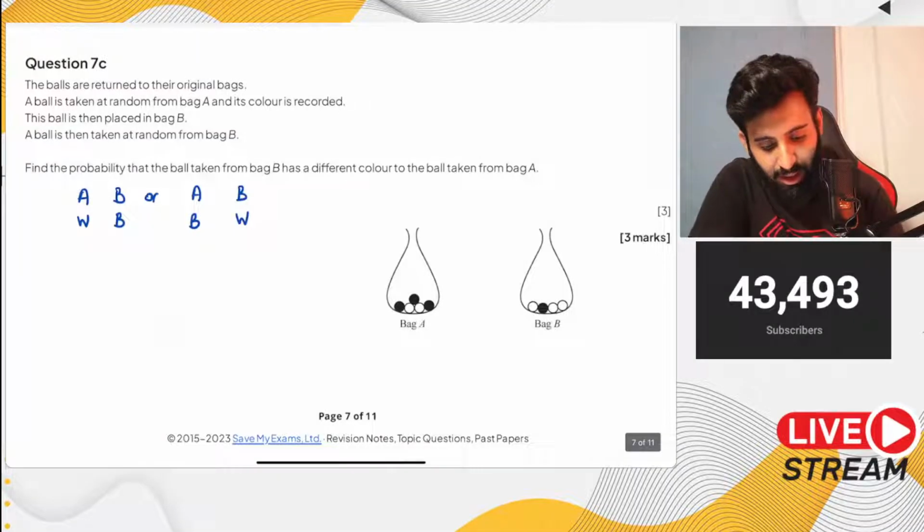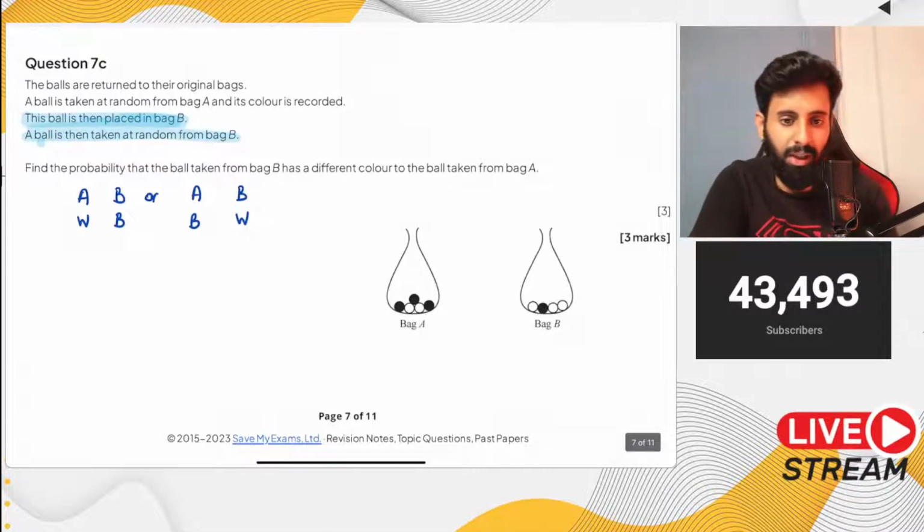But bear in mind that this is very important. This ball is then placed in bag B. A ball is then taken at random from bag B. This is very important. Why? Because of this, the probability of the following outcome will change.